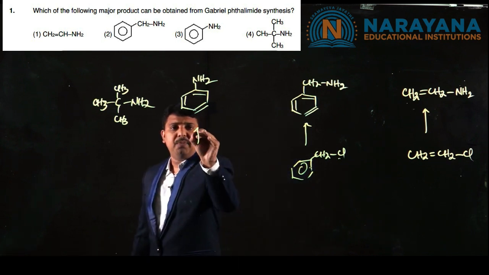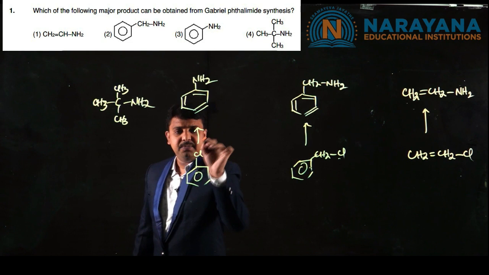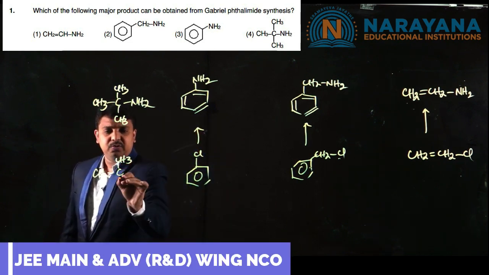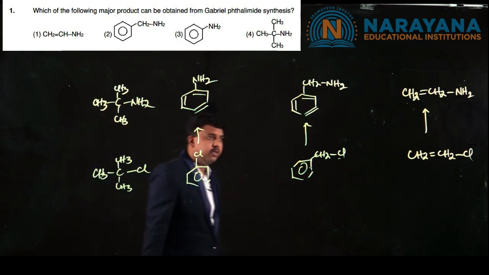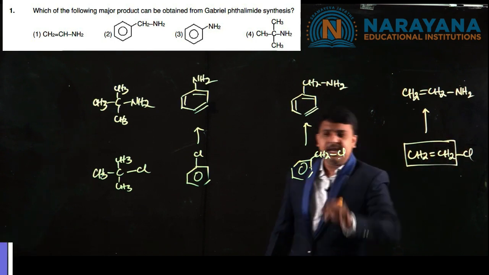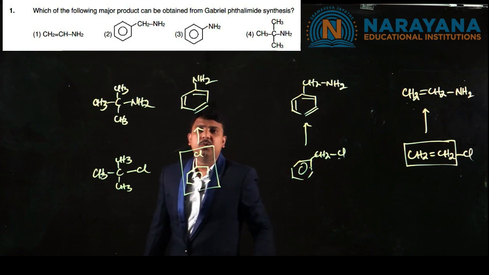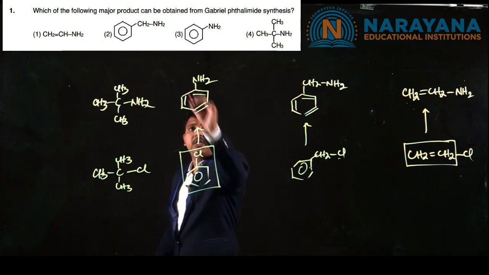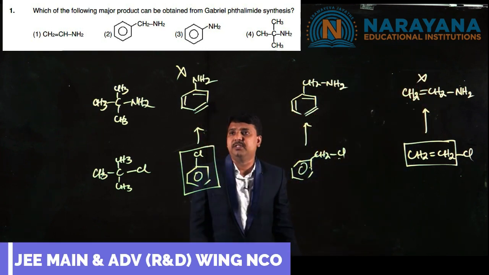And this compound can be obtained by starting with chlorobenzene. And for this, the compound that we need to take is tertiary butyl chloride. Here, vinyl halides and aryl halides do not show nucleophilic substitution reaction. That's why these compounds cannot be obtained from Gabriel phthalimide synthesis.